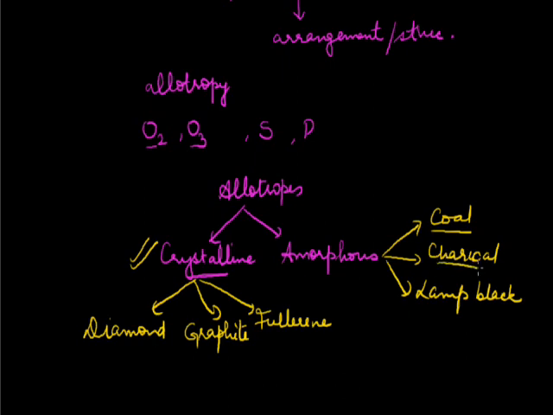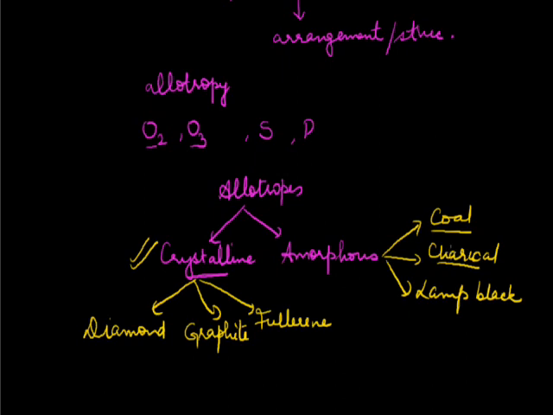Talking about charcoal, charcoal is basically formed by destructive distillation of a substance which contains carbon. For example, wood. When wood undergoes destructive distillation, it forms wood charcoal along with some other products like pyroligneous acid and wood tar. And apart from wood, charcoal can be formed from sugar. Sugar undergoes destructive distillation to give sugar charcoal.